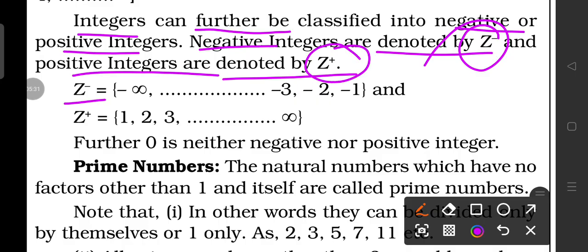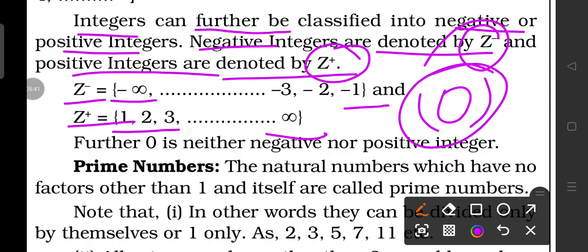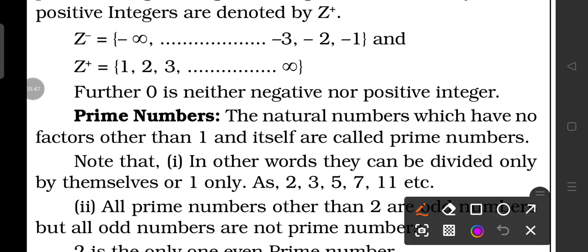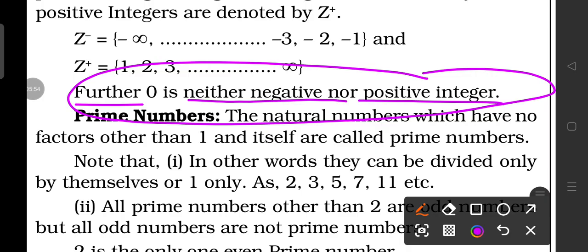So here Z minus is from minus infinity to minus 1, and Z plus is from 1 to infinite, while 0 is a separate integer. By mistake I said it is a positive value, but it is an even number. Further, 0 is neither negative nor positive. So it is neither a negative nor a positive integer.